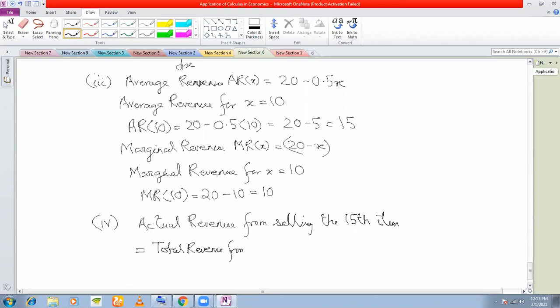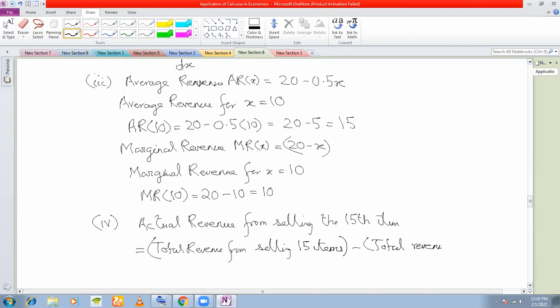from selling 15 items minus total revenue from selling 14 items.